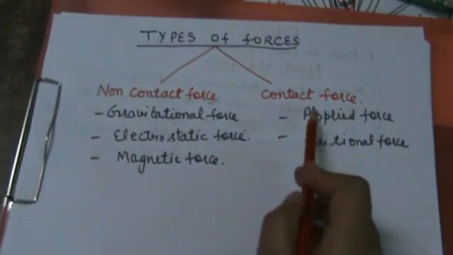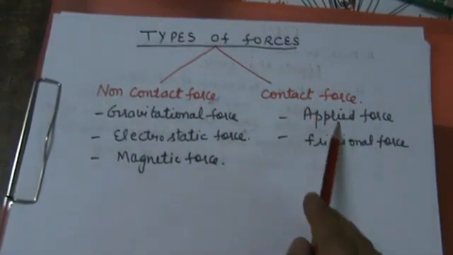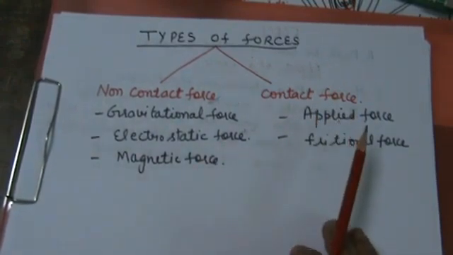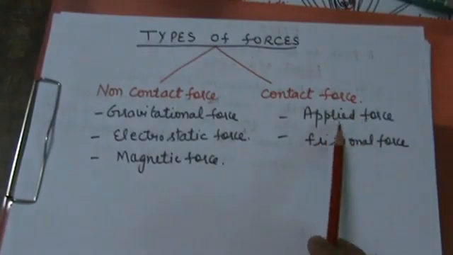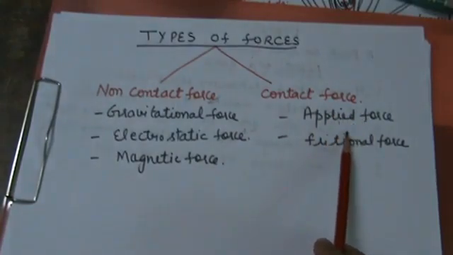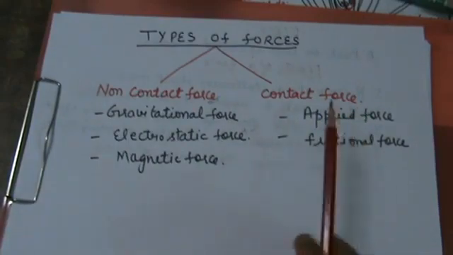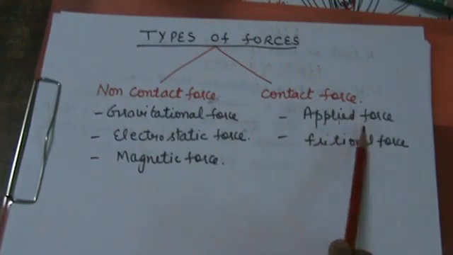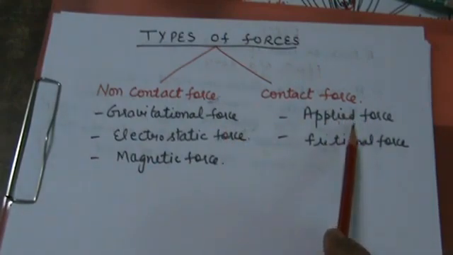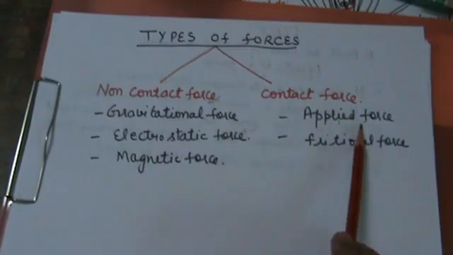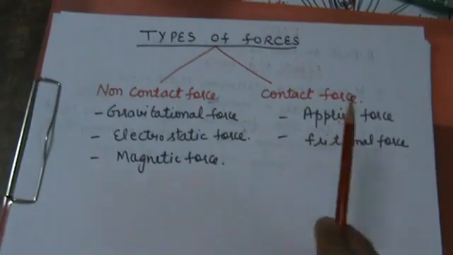Now come to the contact forces. First is the applied force. It's a very simple example we can take from your daily life. You apply force to do work such as lifting your school bag or pedaling your bicycle. This is the applied force. You are applying force on it. Your muscles apply force. It means muscular force, mechanical force. These are the applied forces.